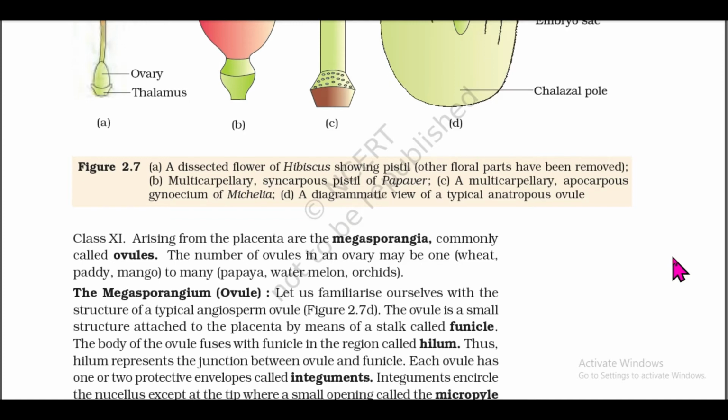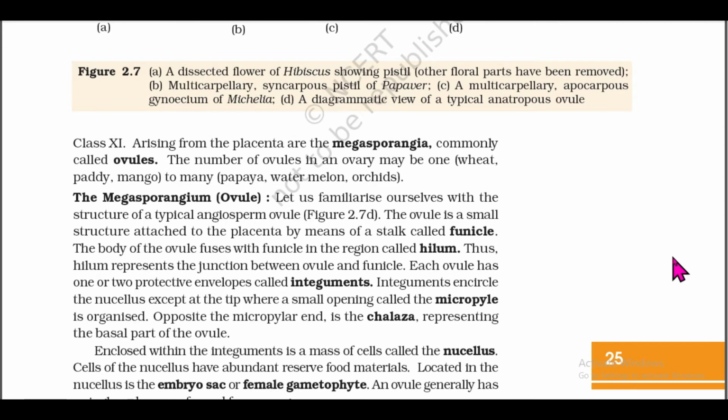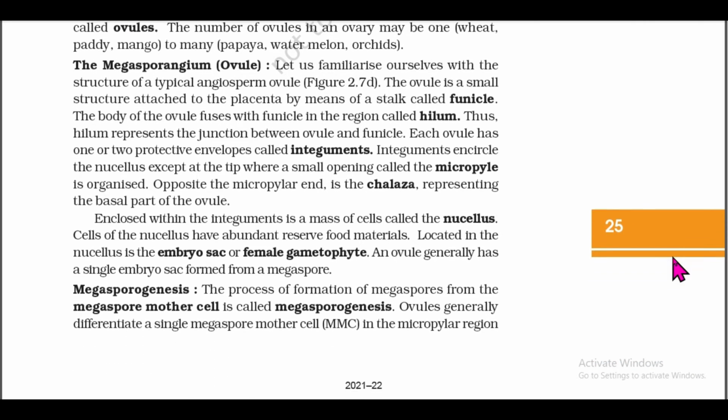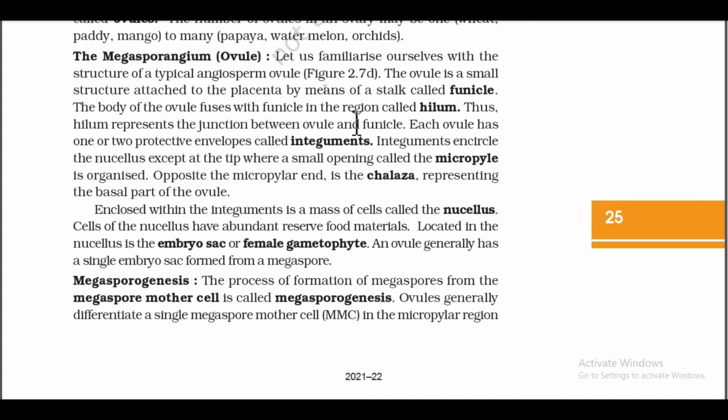The megasporangium, or ovule. Let us familiarize ourselves with the structure of a typical angiosperm's ovule, figure 2.7d. The ovule is a small structure attached to the placenta by means of a stalk called funicle. The body of the ovule fuses with funicle in the region called hilum. Thus, hilum represents the junction between ovule and funicle.